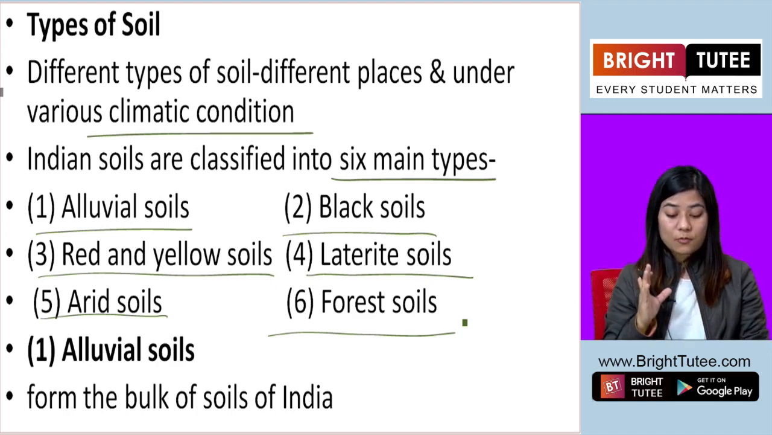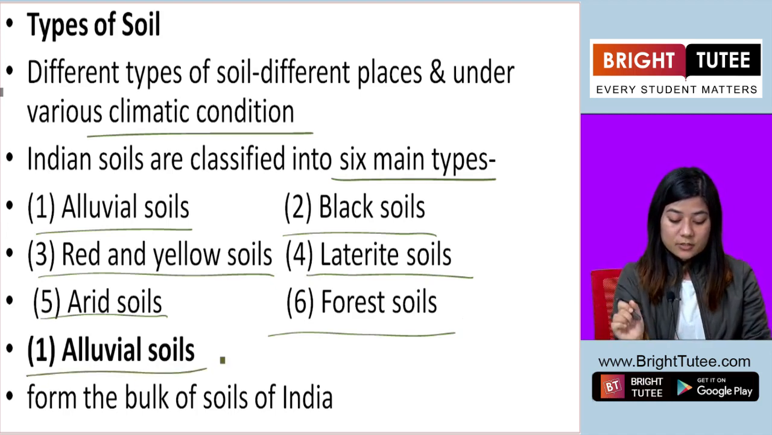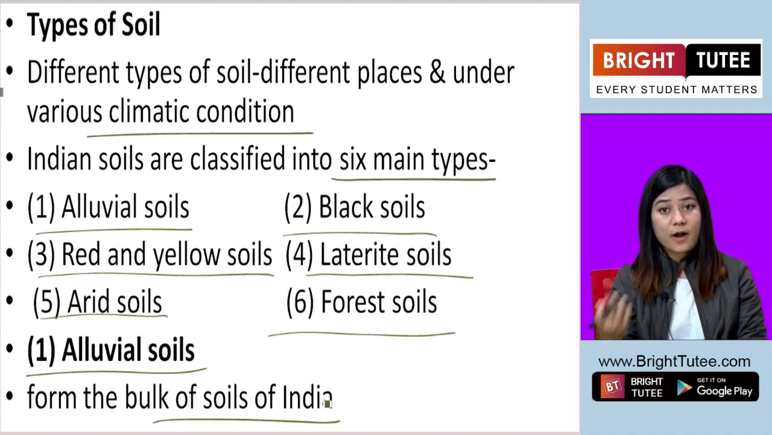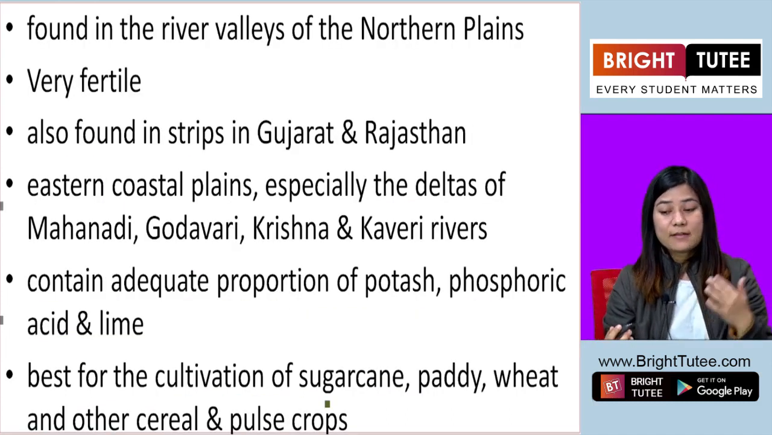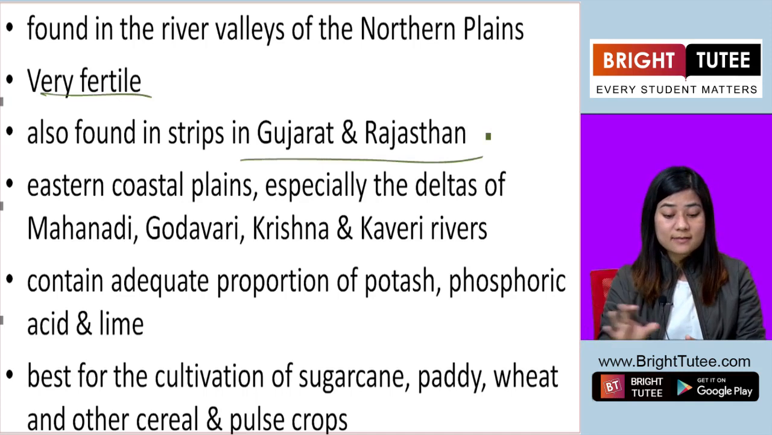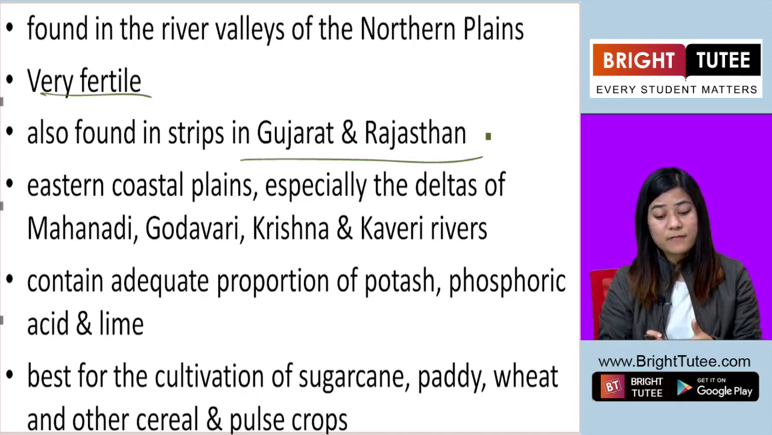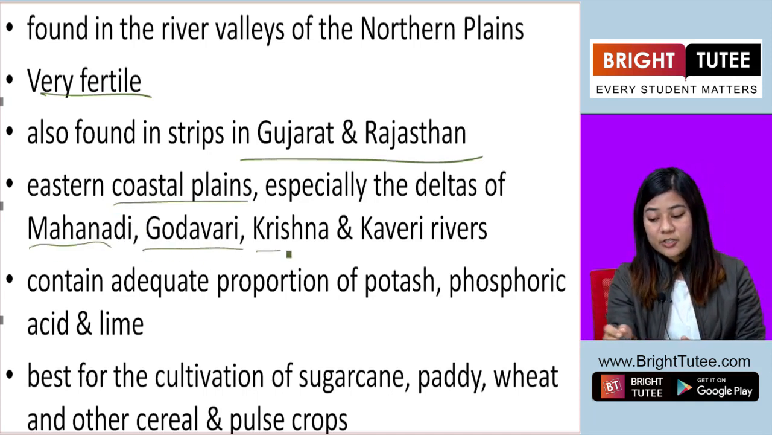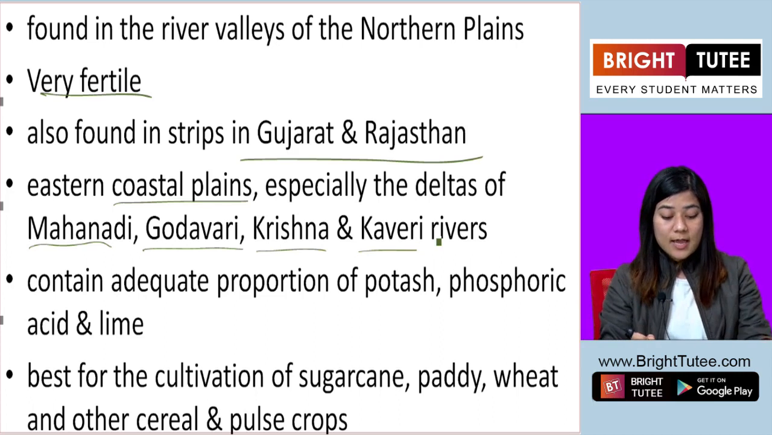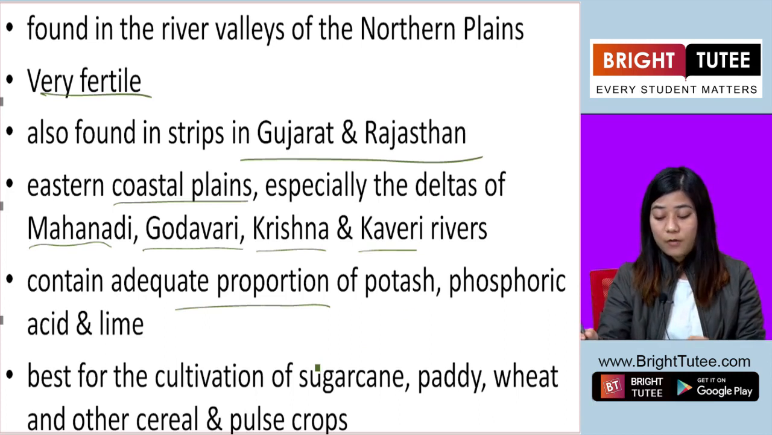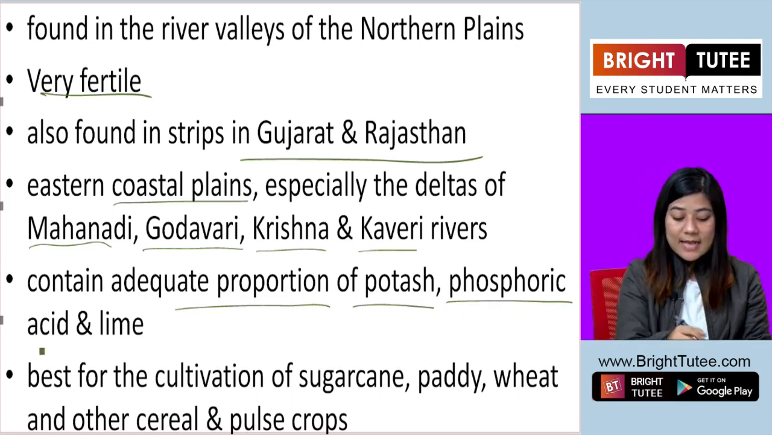Now let us look at each of them. First is alluvial soil. Alluvial soil forms the largest bulk of soils of our country, India. They are found in the northern plains. They are very fertile, and they are also found in areas of Gujarat and Rajasthan. They are also found in coastal plains, especially in the deltas of the Mahanadi, Godavari, Krishna and Kaveri rivers. They contain adequate proportion of potash, phosphoric acid and lime.